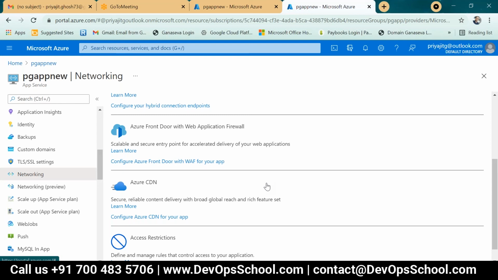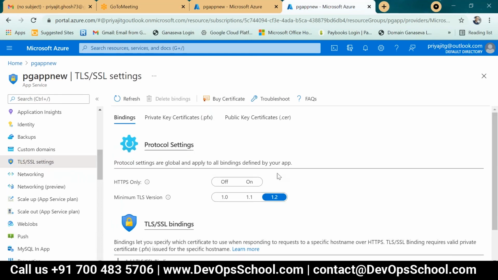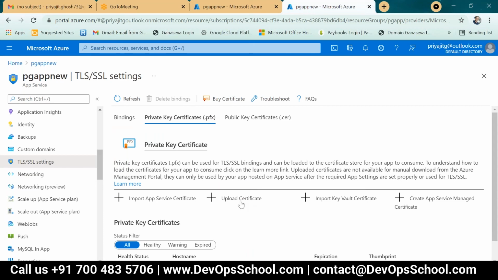But my question is, I have a web app and currently it is running on HTTP. Now I need to convert it to HTTPS. There is an option, TLS and SSL, that I have already shown you, because public key, but PFX, this is upload only certificate. This is just basic information. But I don't know whether it is working or not working, whether it is actually converted to HTTPS or not.